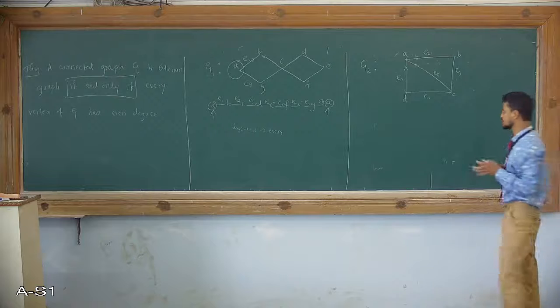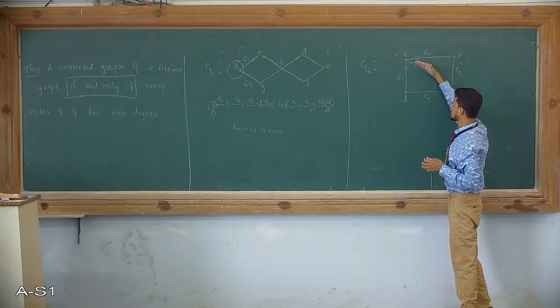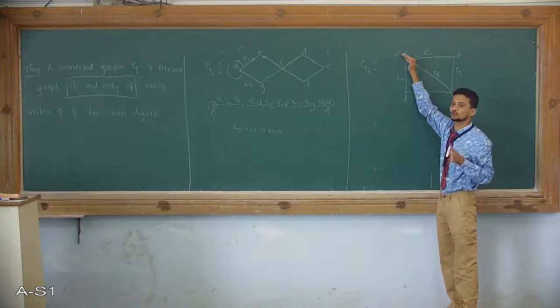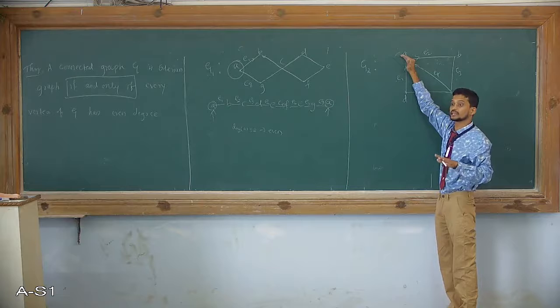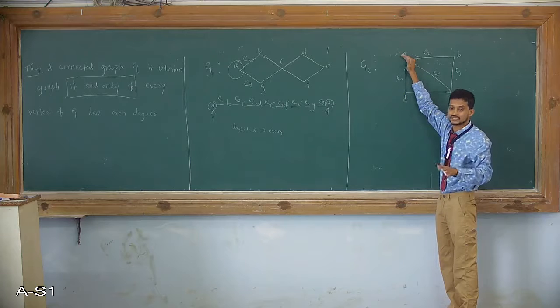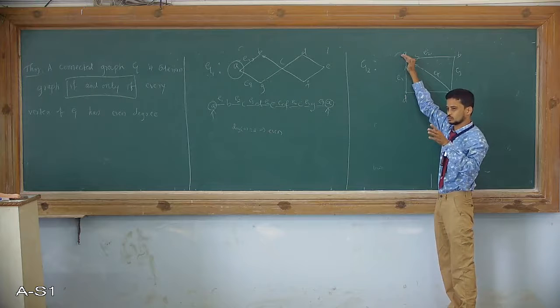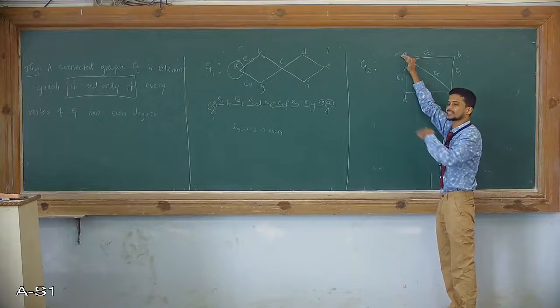I will repeat it once again. If the path is moving along this edge, when it reaches vertex A, then there is no outlet, which means the path will stop at that point. It is very difficult to construct a circuit. Therefore, if an edge is moving towards a vertex, definitely that vertex has an outlet, so the path will move very easily.